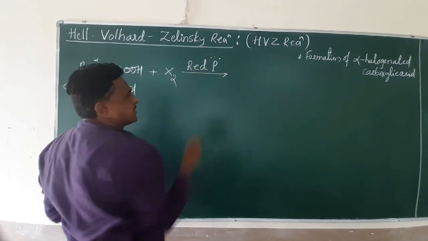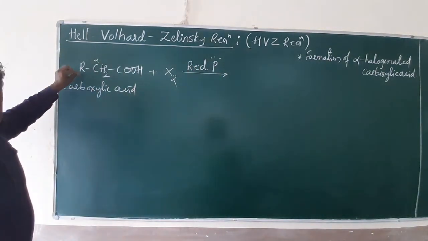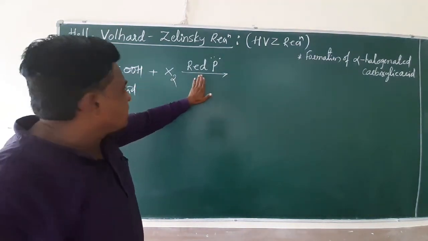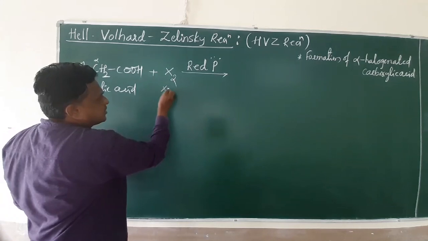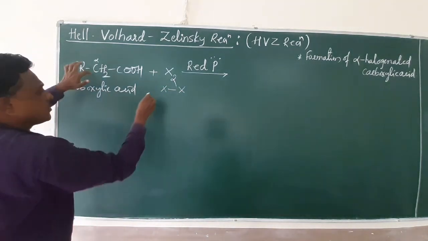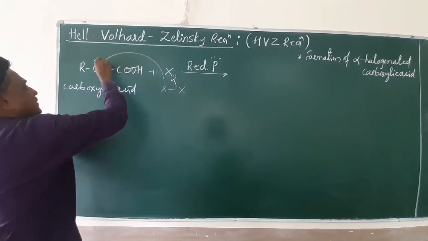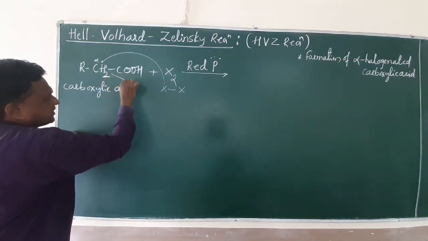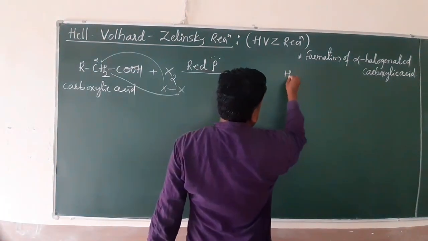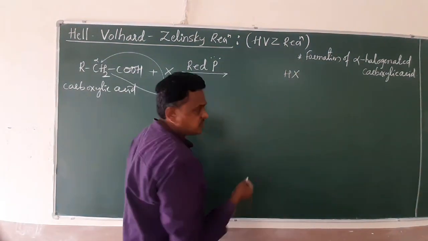So keep that in mind. When the carboxylic acid undergoes halogenation in the presence of red phosphorus, the halogen undergoes homolysis. One of the halogens attacks the alpha carbon, and the hydrogen on that alpha carbon combines with another halogen atom to become the hydrogen halide, HX.